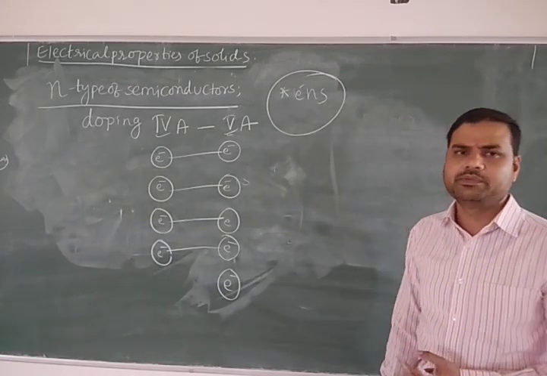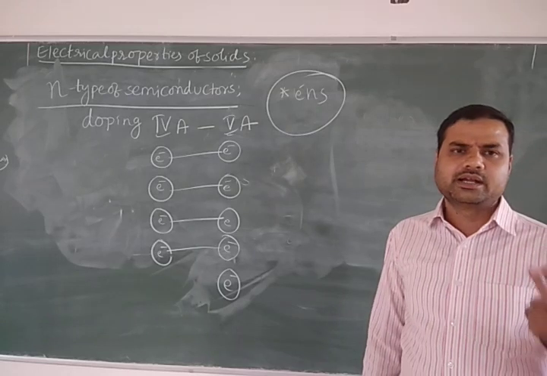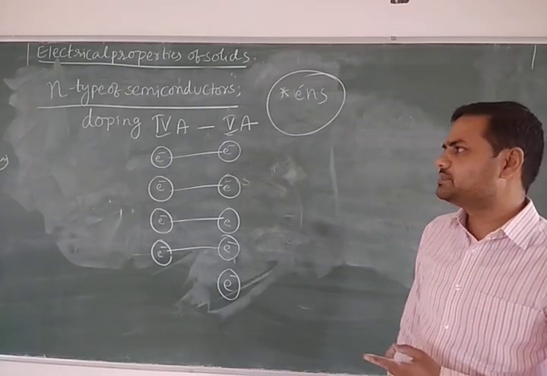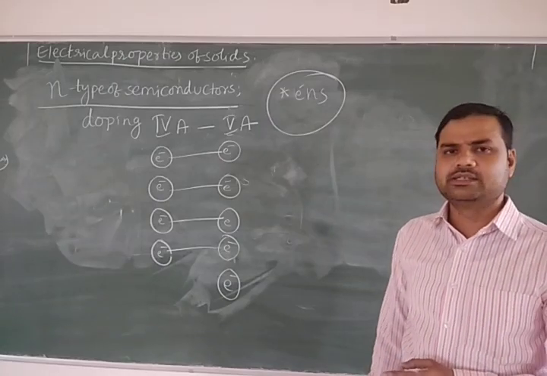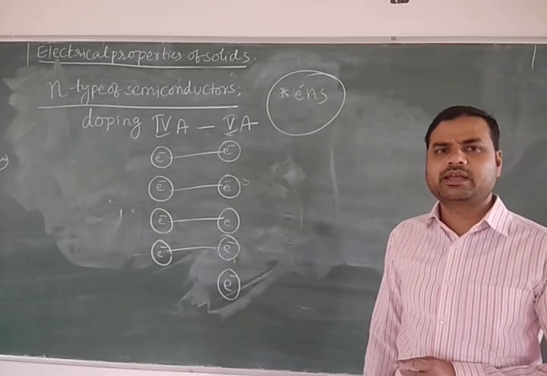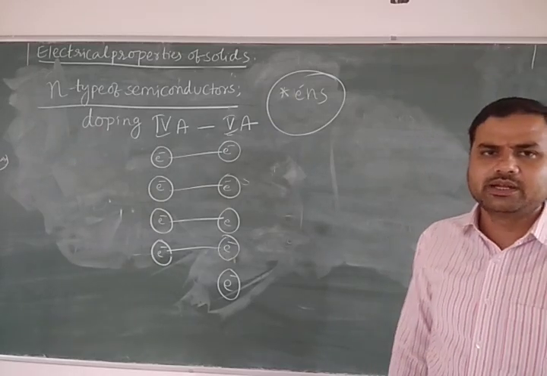So this is about the electrical properties of solids. Based on electrical property, there are mainly 3 types: conductors, insulators, semiconductors. Semiconductors are basically 2 types: extrinsic and intrinsic. Extrinsic again is of 2 types, that is P type semiconductor as well as N type semiconductor. Thank you.